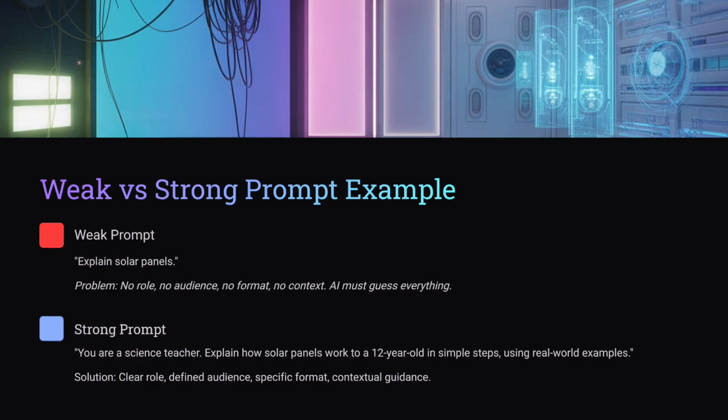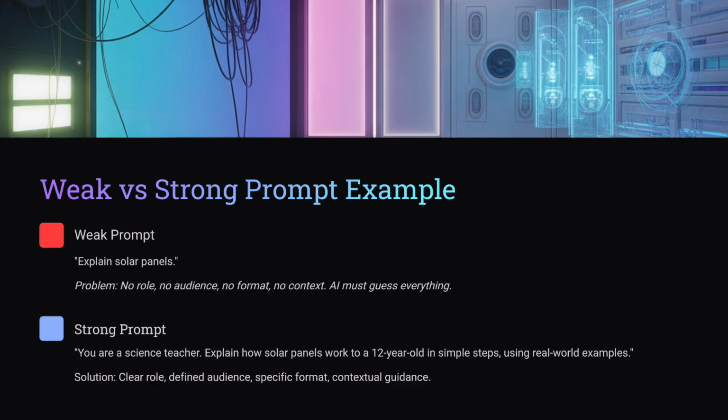Let's compare the classic example that you see on screen. A weak prompt, explain solar panels. The AI has to guess, who is the audience? How technical should it be? How long should it be? Should it use formulas, metaphors, or diagrams? Now the strong version, you are a science teacher.